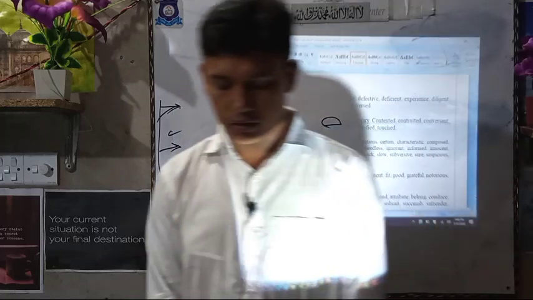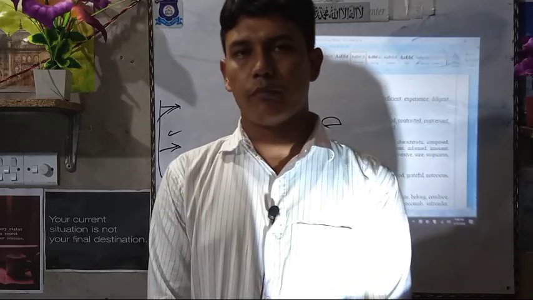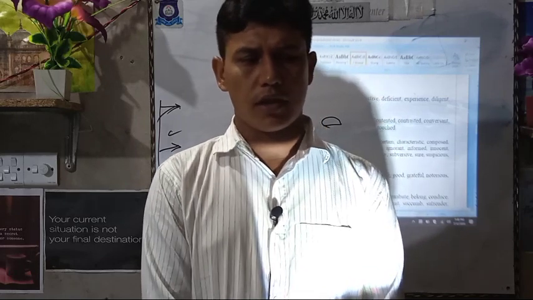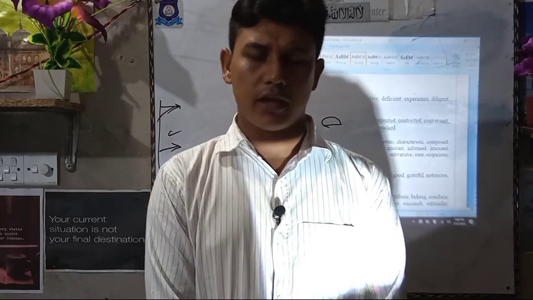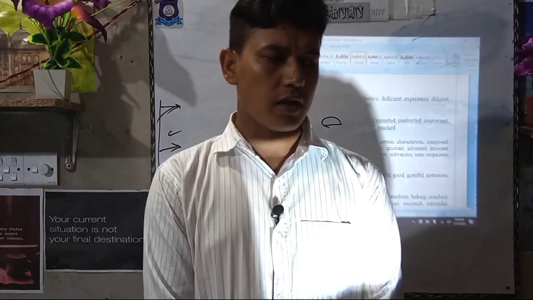The headmaster cannot allow me to speak Bengali here. That's why I am using English frequently. Though it is very difficult for you to understand, if you try and if you follow me and listen again and again, then you will realize what I am saying to you.